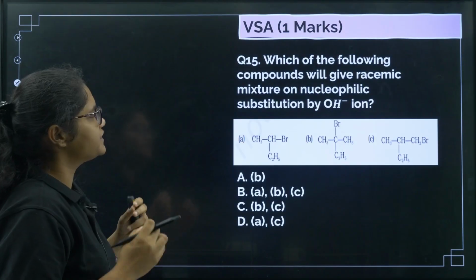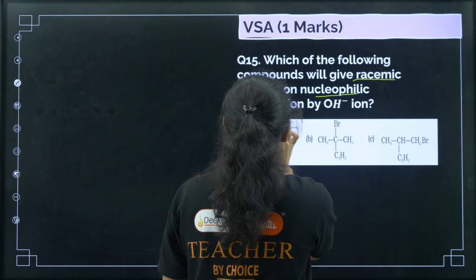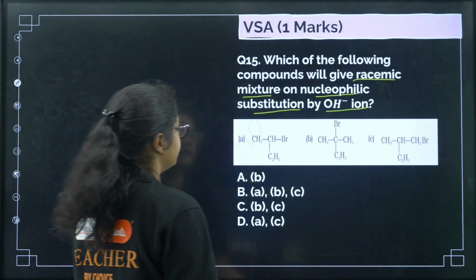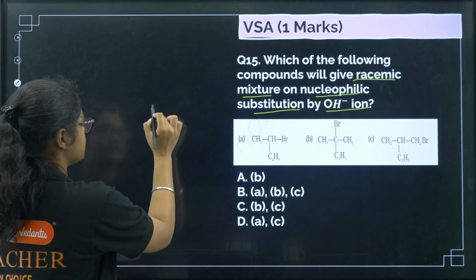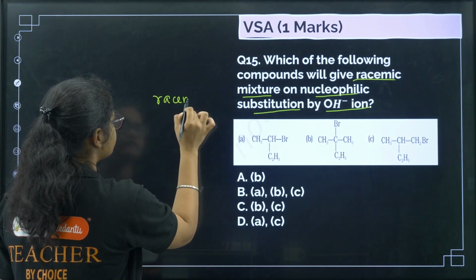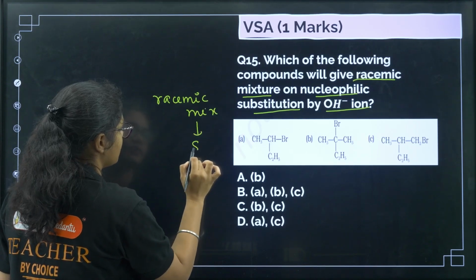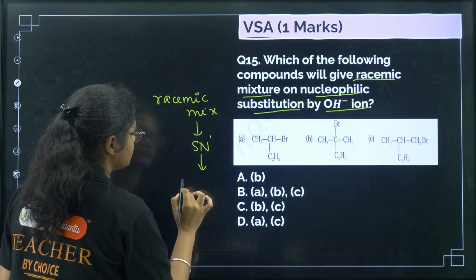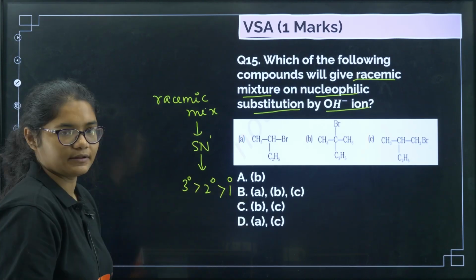Next question. Which of the following compounds will give racemic mixture on nucleophilic substitution by OH minus? Now this question is a little indirect, so you need racemic mixture, right? We get racemic mixture in SN1 mechanism. And what is the order of SN1 mechanism? 3 degree, 2 degree and 1 degree, right?